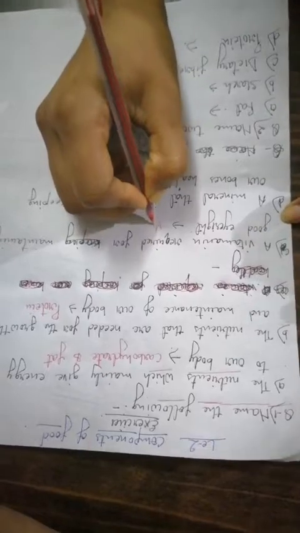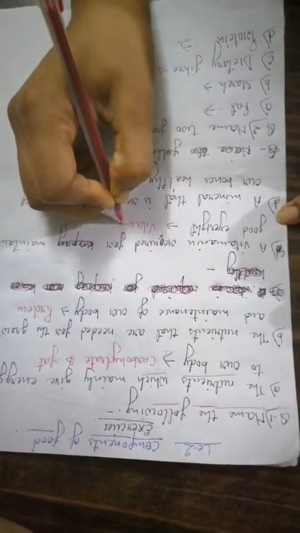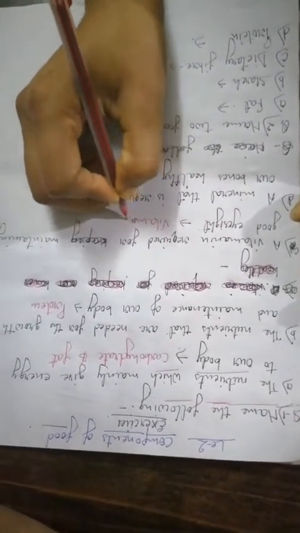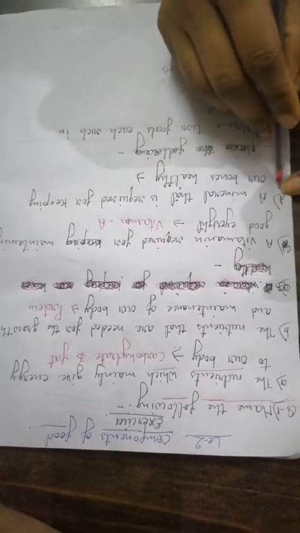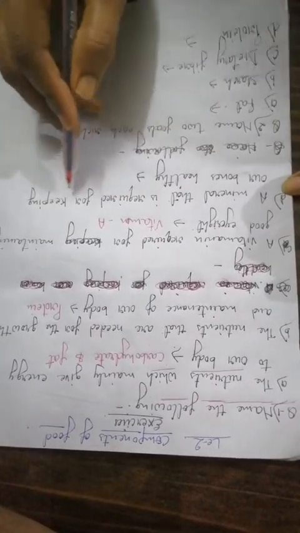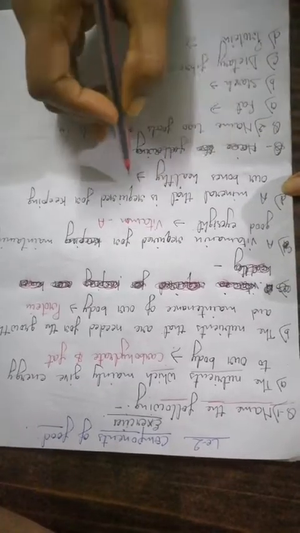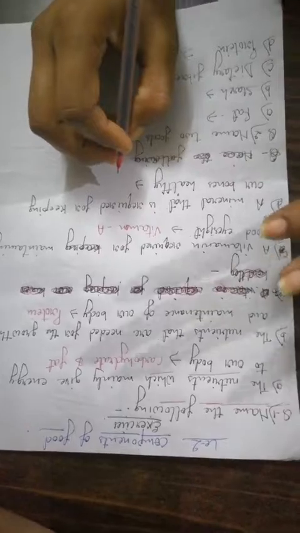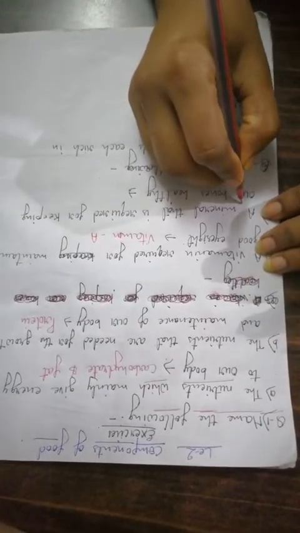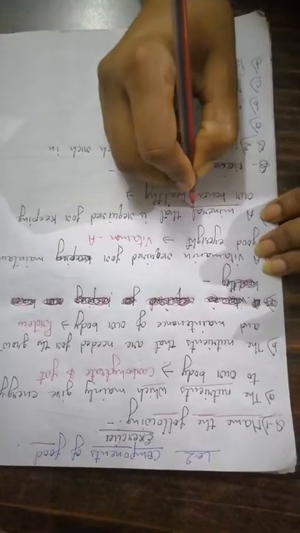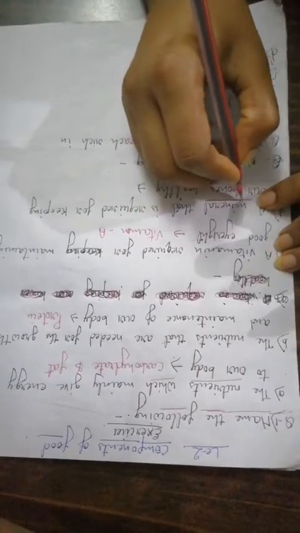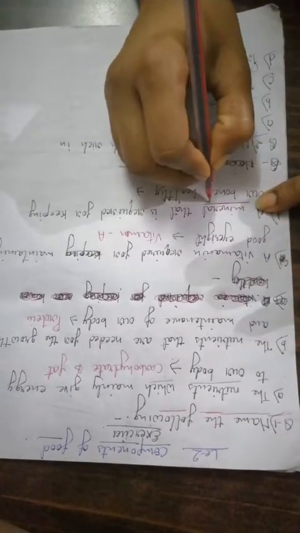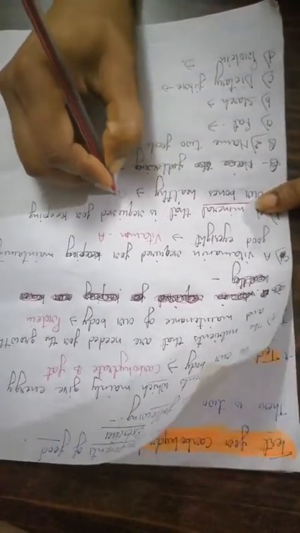It is vitamin A. Next, a mineral that is required for keeping our bones healthy. You have to answer this question carefully. It is asking for the mineral, not vitamin. So if it is asking for the mineral, the answer will be calcium.